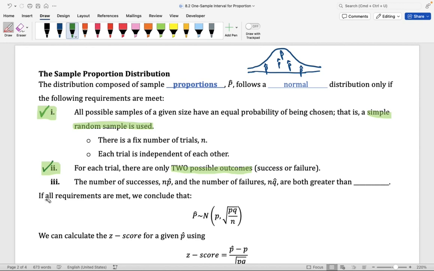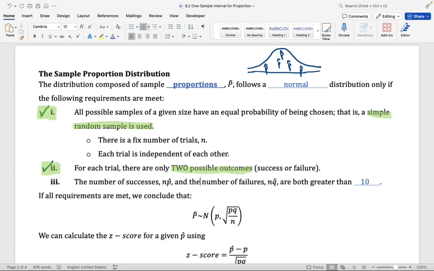Now, the last requirement is that the number of successes, which is n times p hat, and the number of failures, which is n times q hat, these two values need to both be greater than 10. Again, think about it. If you take your sample size times the proportion of success, you're going to get the number of successes. If you take the sample size n times the proportion of failures, which is q hat, then you get the number of failures. We are saying that the number of successes and the number of failures need to both be greater than 10.